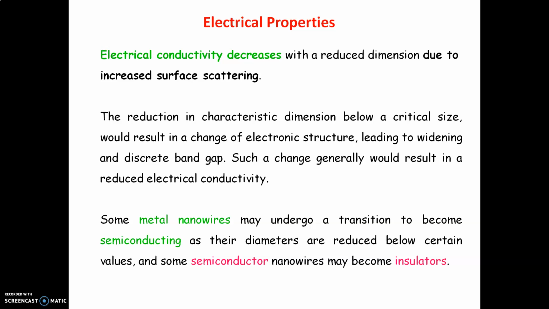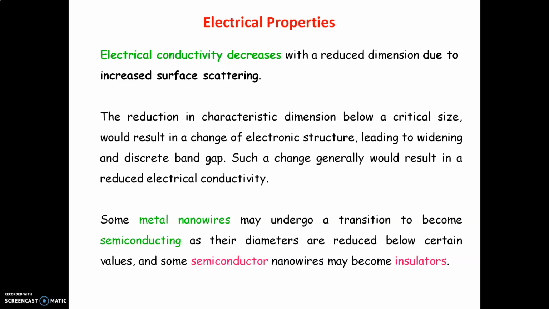Hence, some metals which are good conductors in bulk become semiconductors and insulators as their size decreases to the nanoscale. The reduction in the characteristic dimension below the critical size would result in a change of electronic structure, leading to a widening and discrete band gap.